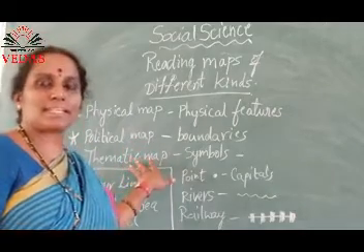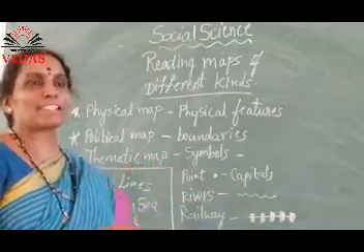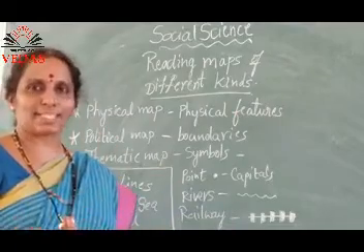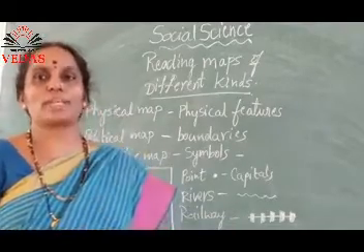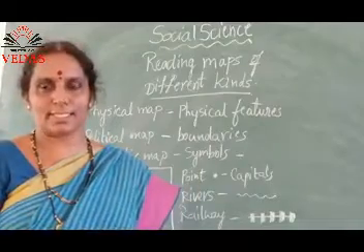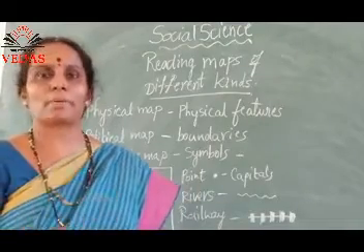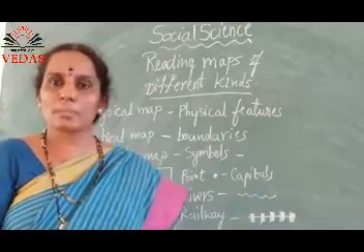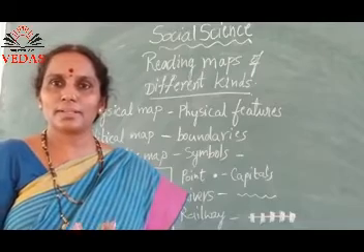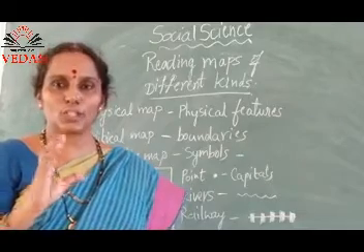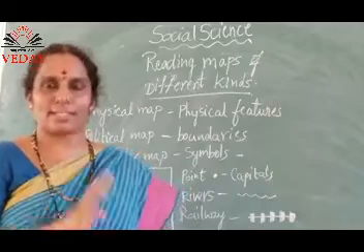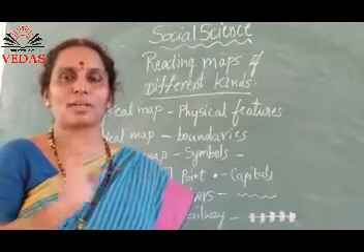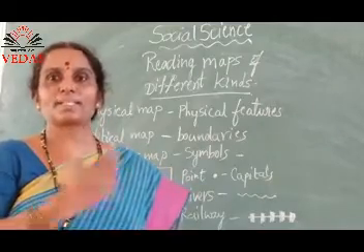What is a physical map? The physical appearance is called physical, right? The outlook, how we are, how the earth is. Now we are talking about the map. What map we have? This universe, this earth, any other planet, whatever it is. When we are studying a particular map, the physical appearance, how it will be.